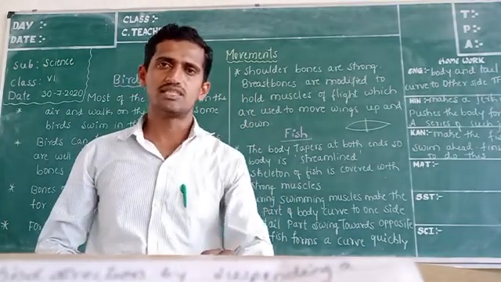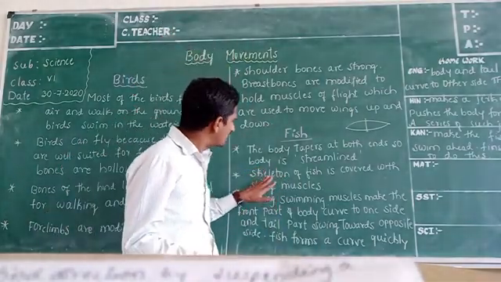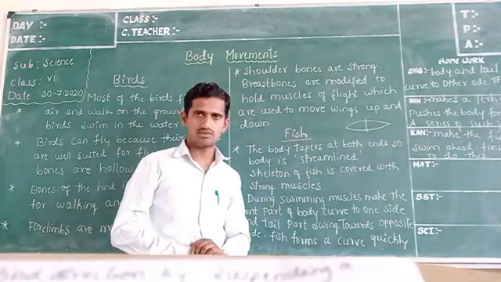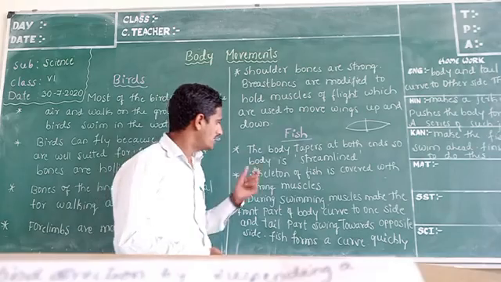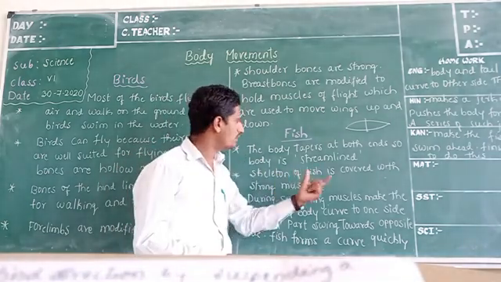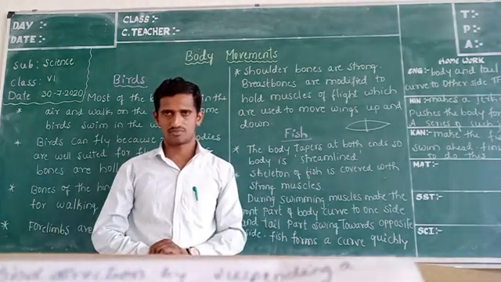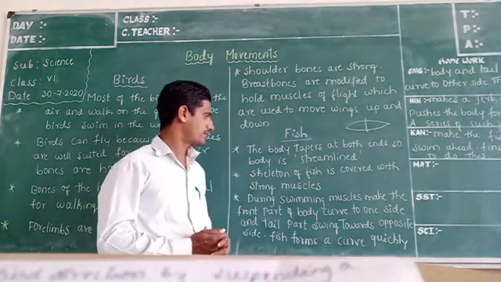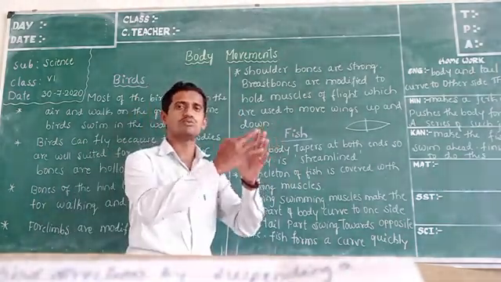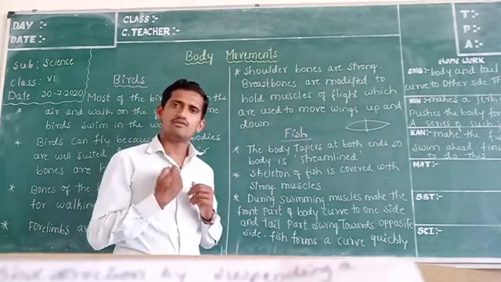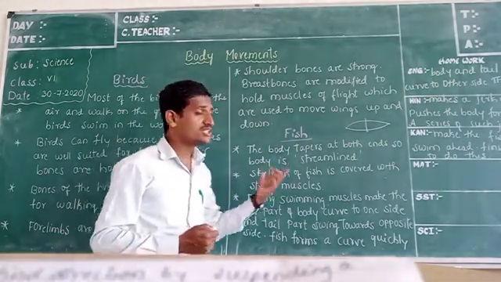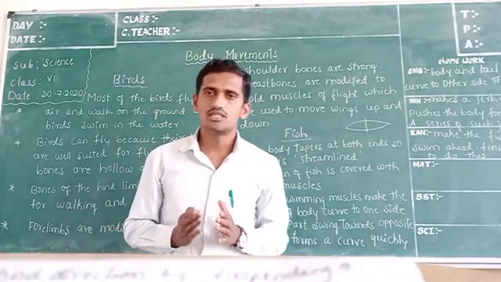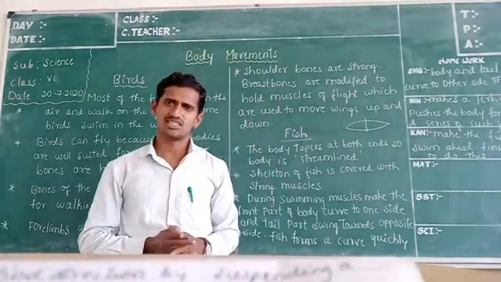Next, look here. The skeleton of fish is covered with strong muscles. It is very important. The skeleton of the fish is covered with very strong muscles. That's why they can go through the water very easily and quickly. So during swimming, how the fish moves through the water is very important.